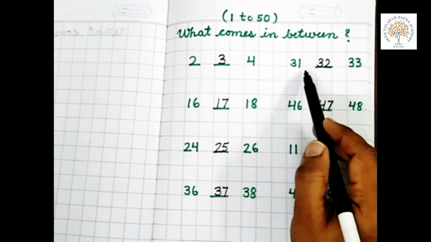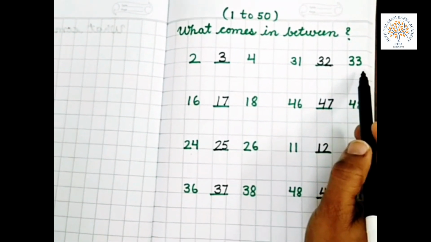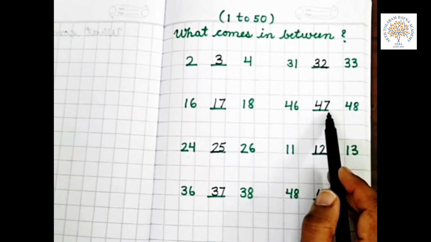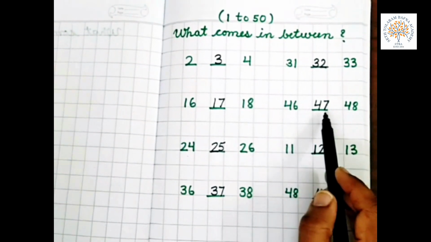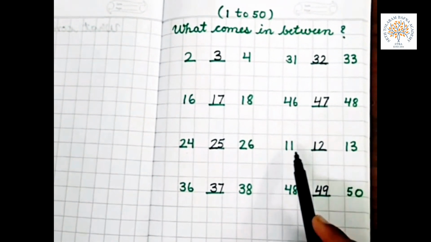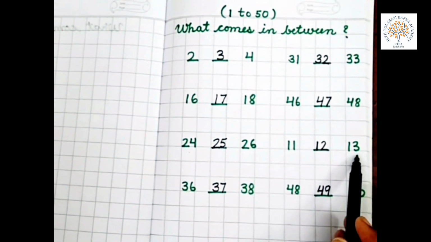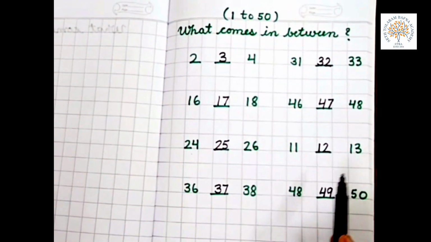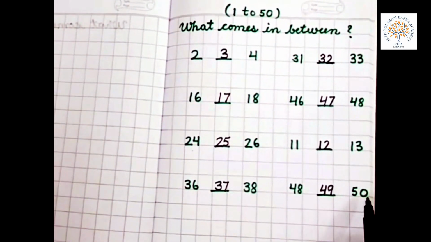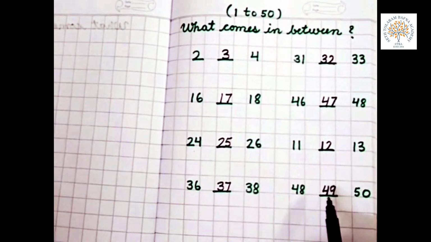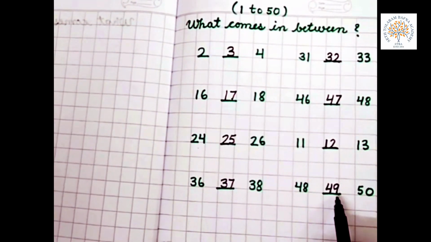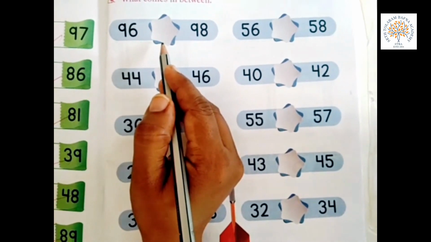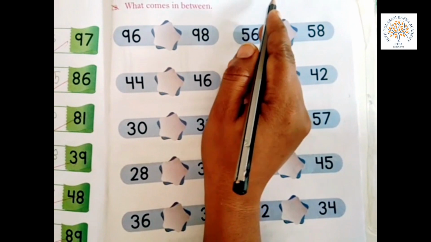What comes in between 31 and 33? 32. 31, 32, 33. What comes in between 46 and 48? 47. 46, 47, 48. What comes in between 11 and 13? 12. 11, 12, 13. What comes in between 48 and 50? 49. 48, 49, 50. Let's do some more exercise related to between.